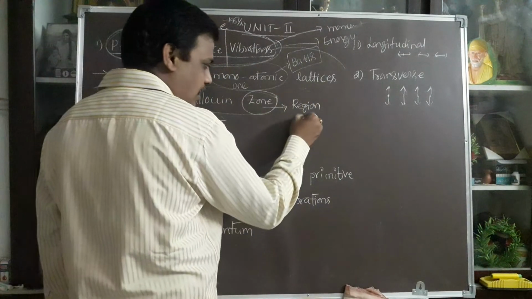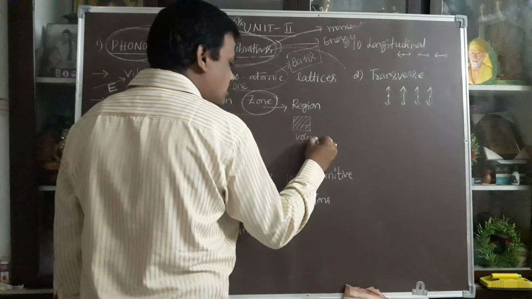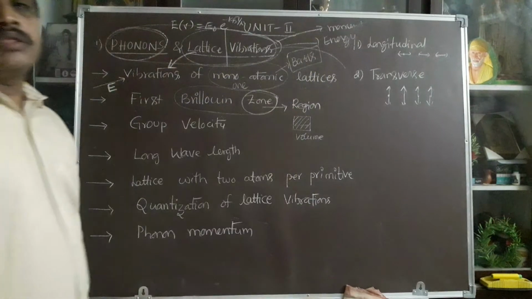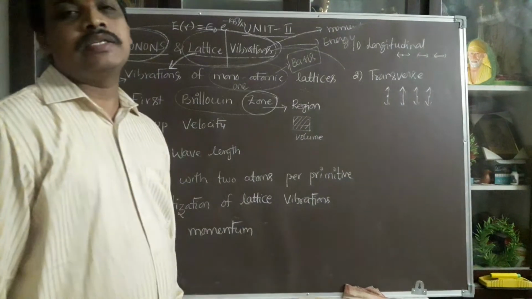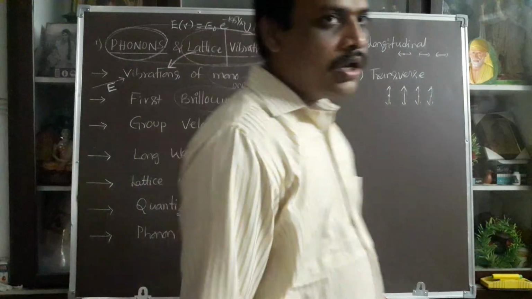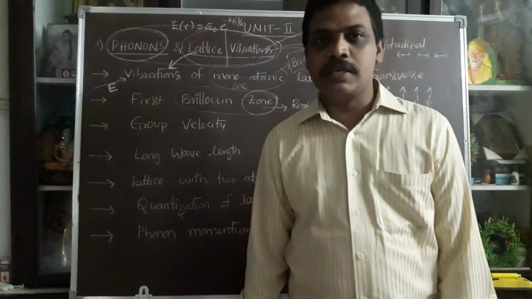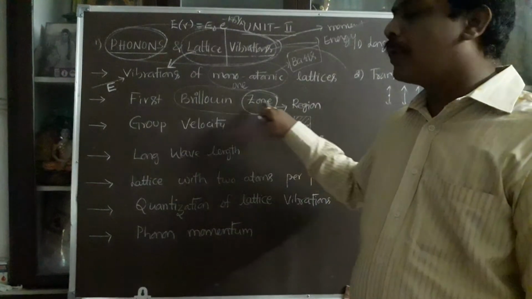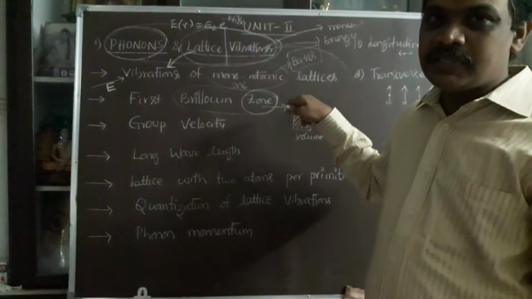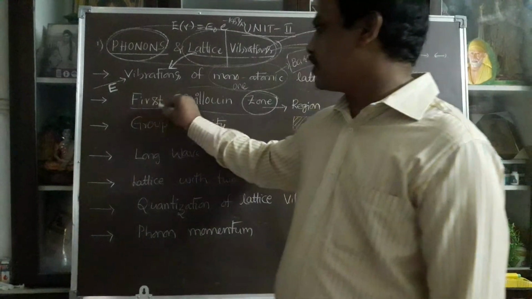This region occupies volume. The minimum volume occupied in the reciprocal lattice, that minimum volume is nothing but the Brillouin zone. That minimum is the first one, which is nothing but the first Brillouin zone.